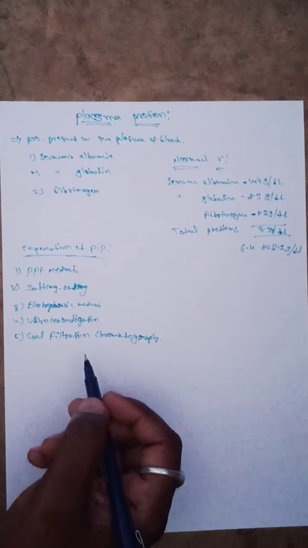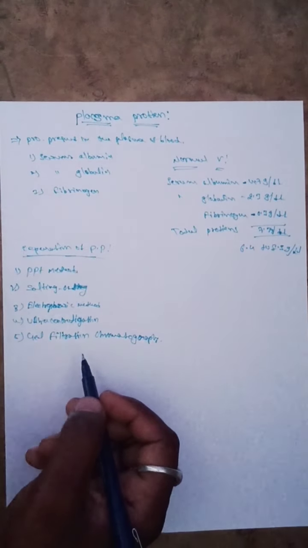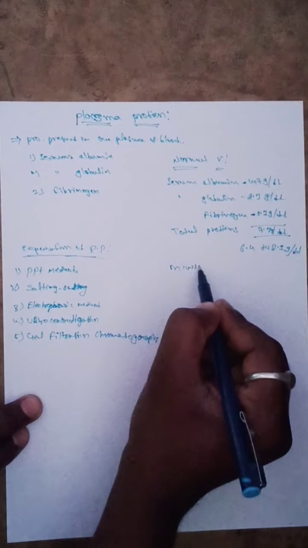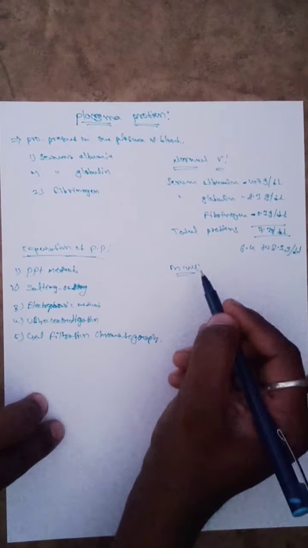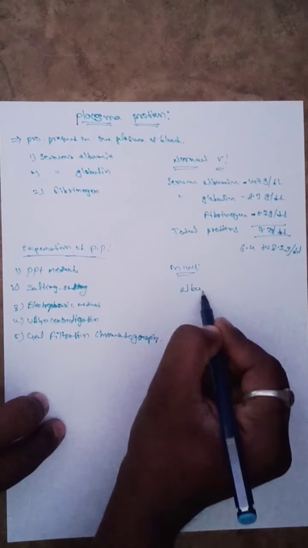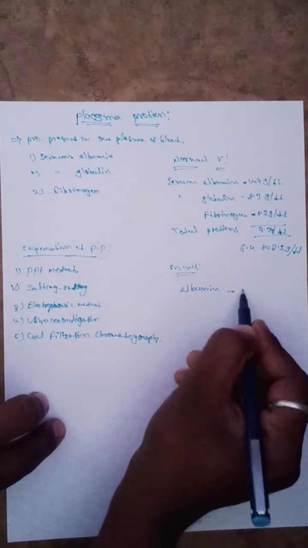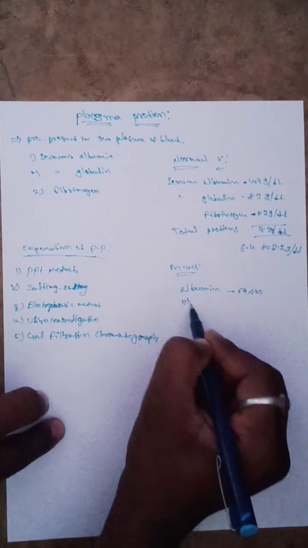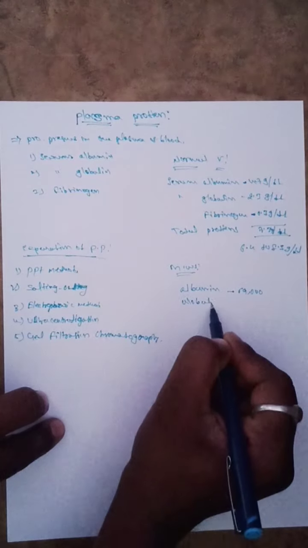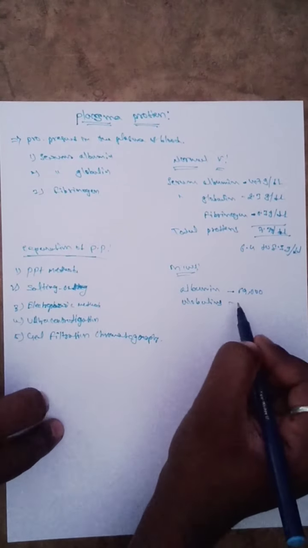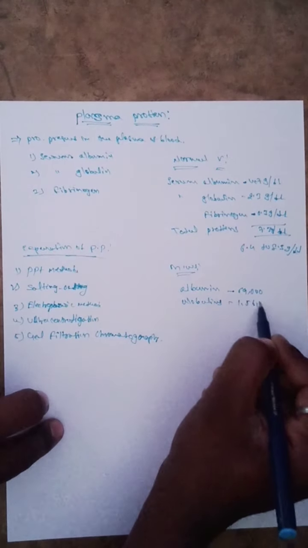So the next one, what is the molecular weight of the plasma proteins? Albumin molecular weight is 69,000. The next one, globulin, is 1,56,000.